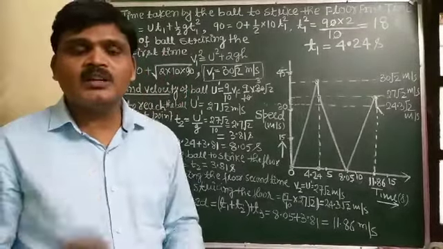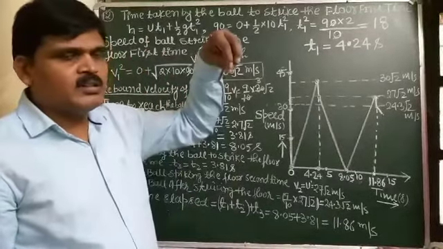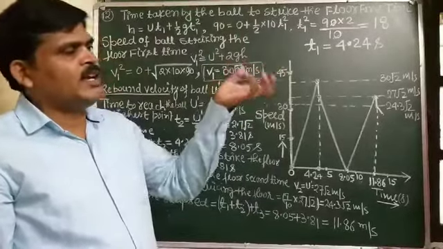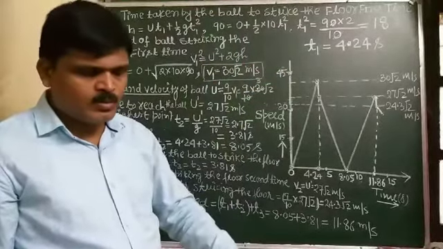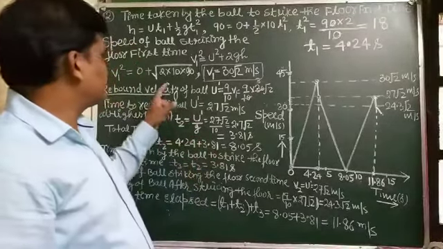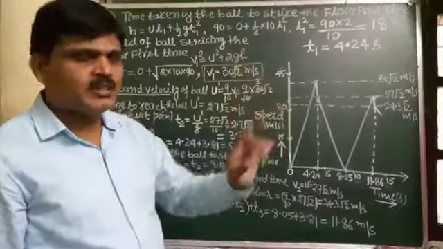So what is the total time taken by the ball? First the ball strikes the ground, then comes to the highest point, and then comes again to the ground. It means the total time taken by the ball is T1 plus T2 plus T3.